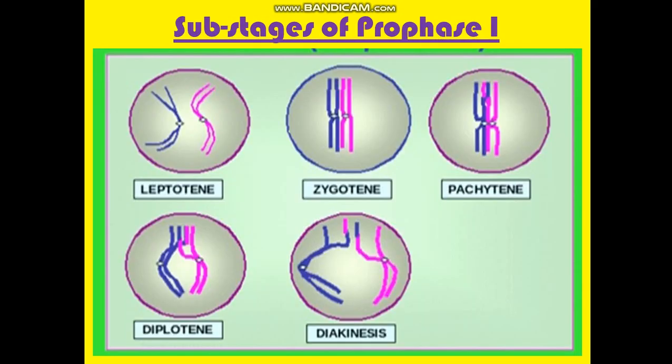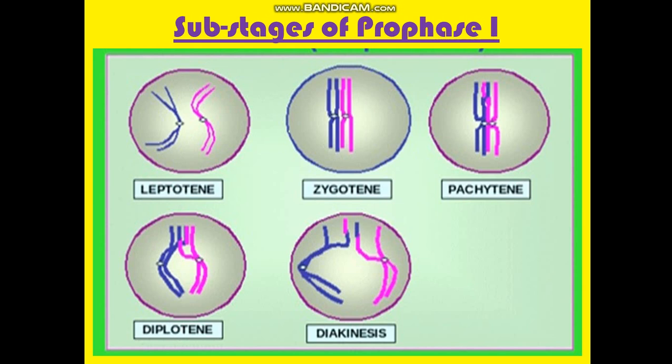Moving forward to the substages of prophase 1. The first substage is leptotene. In leptotene, the nucleus becomes larger and the chromosomes become more distinct. Their double nature, that is two chromatids, can be seen here. Sister chromatids are joined by the centromere. So this happens in leptotene.